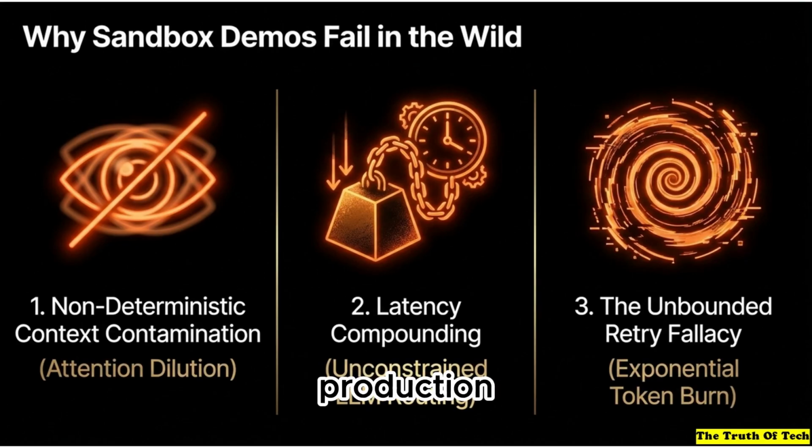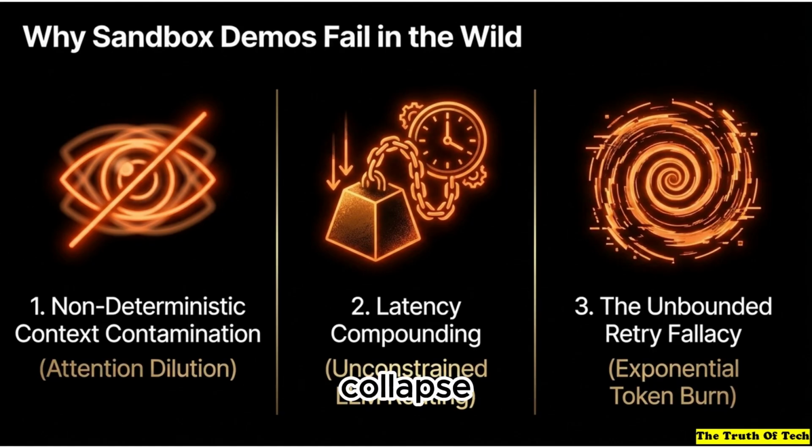Well, because in a live production environment, you aren't dealing with a clean sandbox anymore. You've got dynamic user payloads, API rate limits, and schema drift, which is when the data structures your app expects suddenly change without warning. Oh, I hate when that happens. Right, and that friction compounds with every single hop.